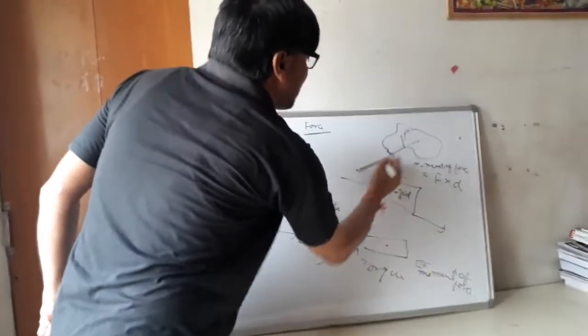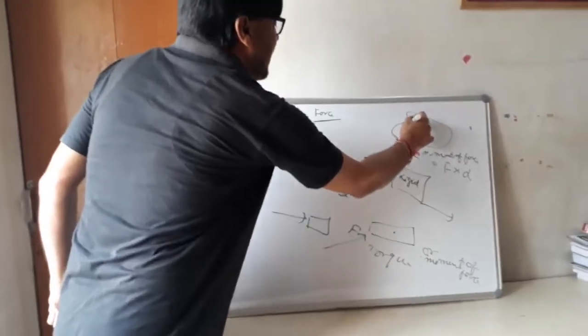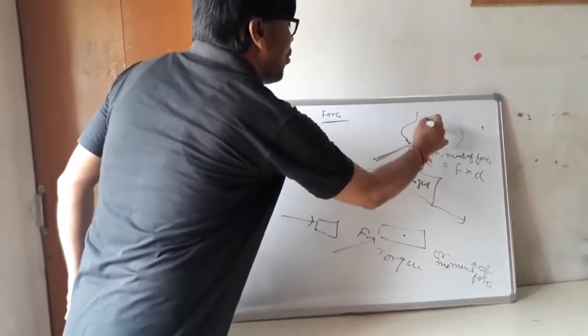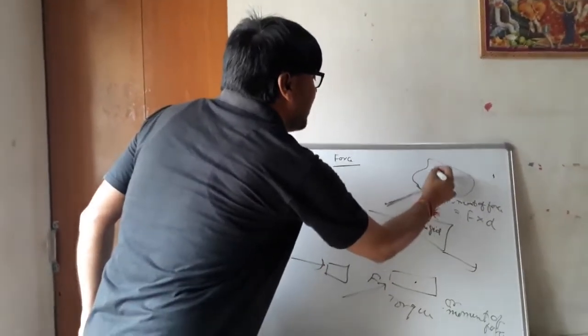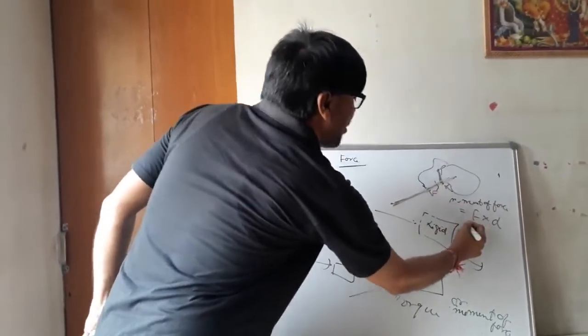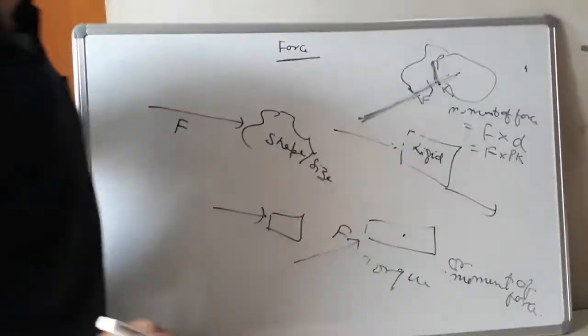So if the force is applied in this direction and the point of pivot is at point P, the perpendicular distance between the point of pivot and the point where the force is applied is, suppose, PK. So it will be equal to F into PK.